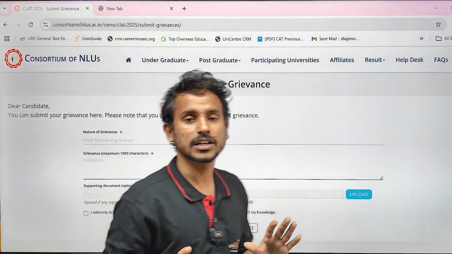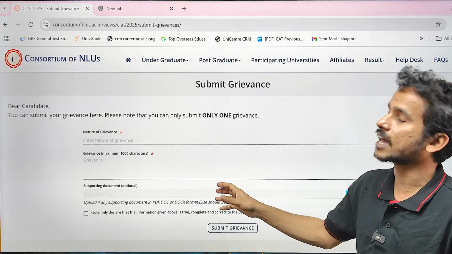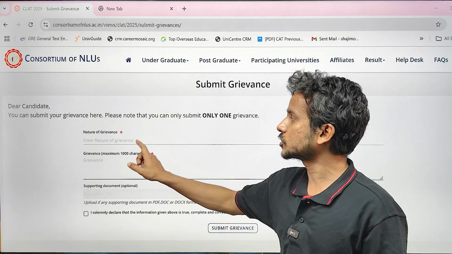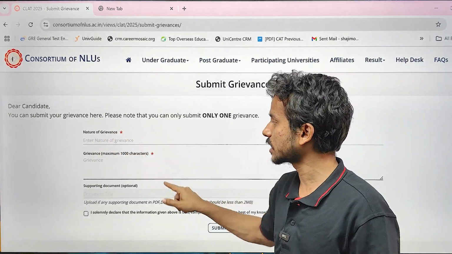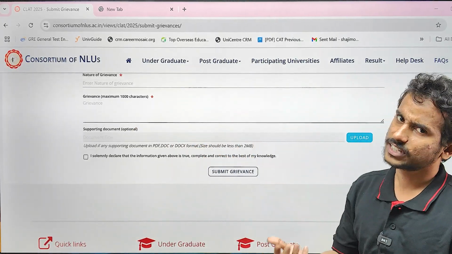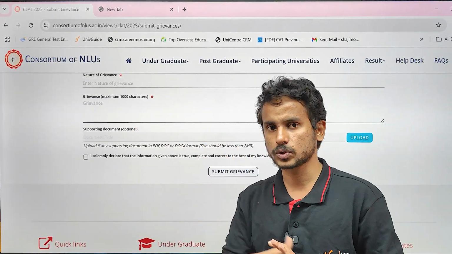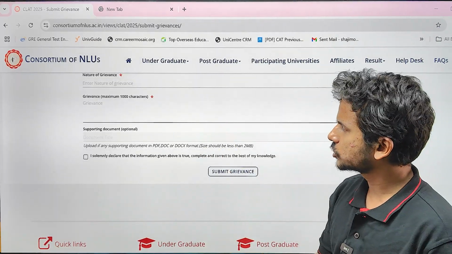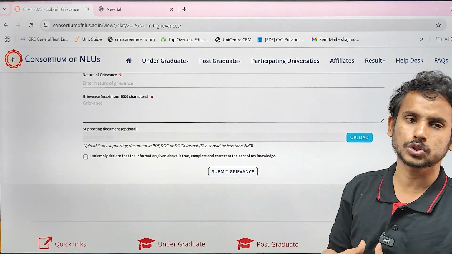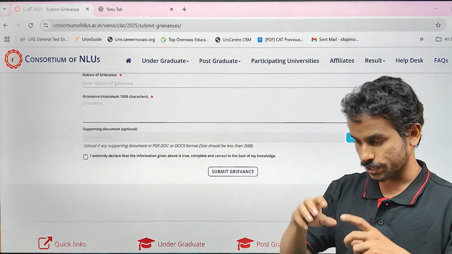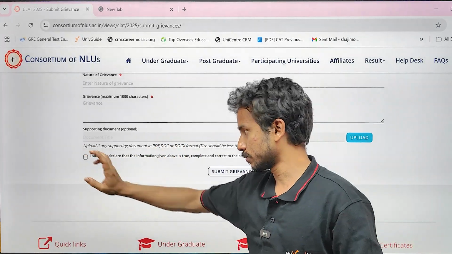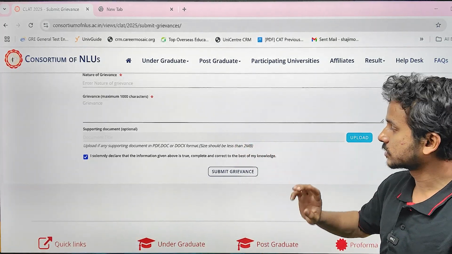It looks like this grievance is not to challenge the answers as such, but rather any other discrepancies, which most possibly are with regards to your score and rank. You can mention that there is an issue with score or an issue with rank, and then come to the grievance and describe it, attach the document. If your scores are not tallying, you can attach two documents, that is your scorecard and the scorecard released by the consortium, and a photocopy or scanned version of your green OMR sheet, and then click on the agree button and submit the grievance.